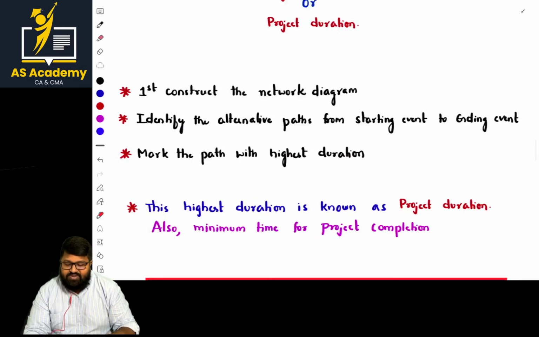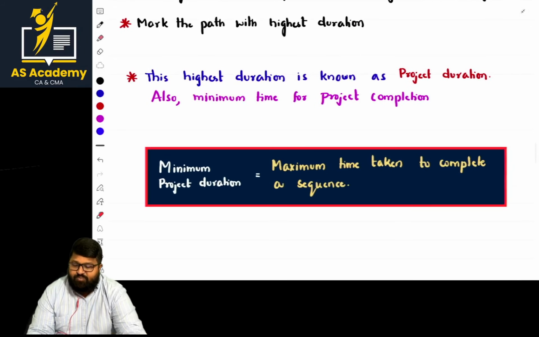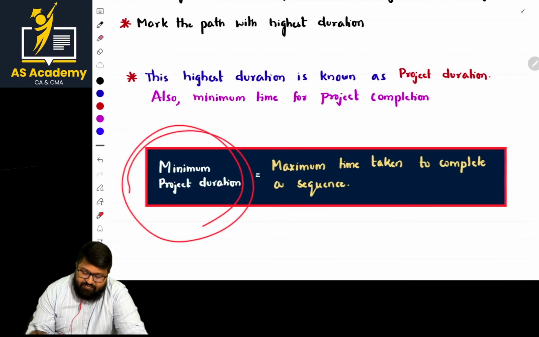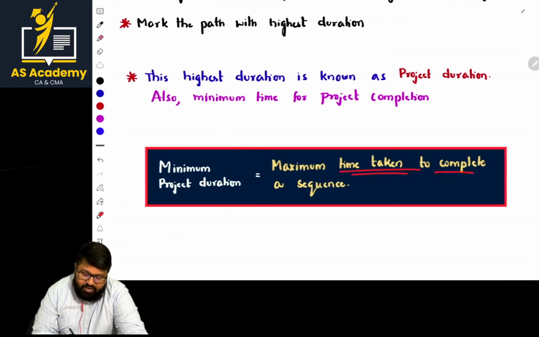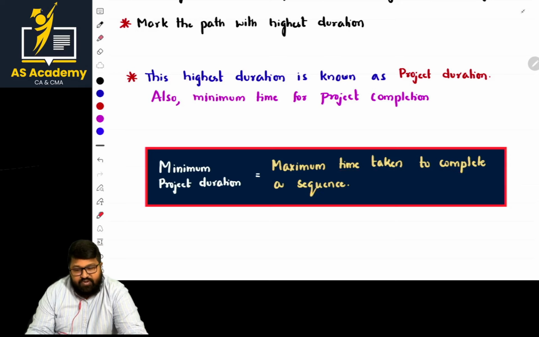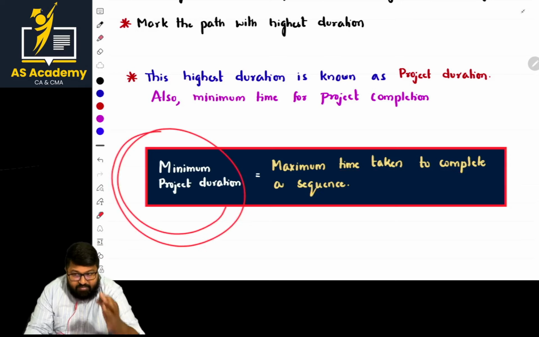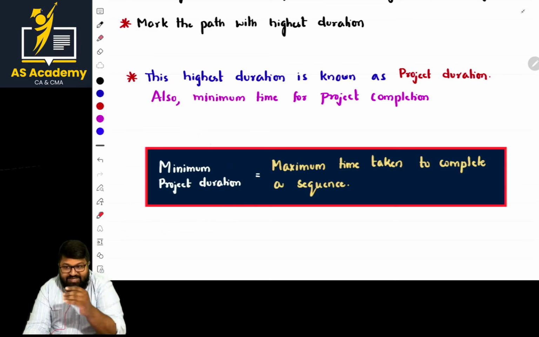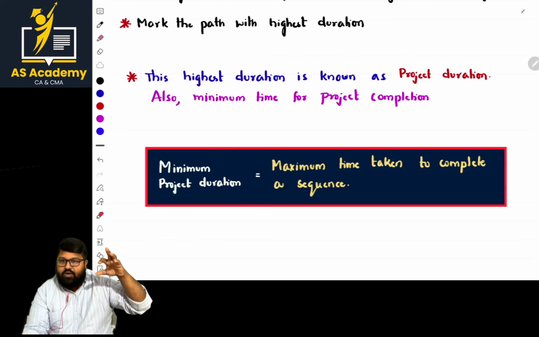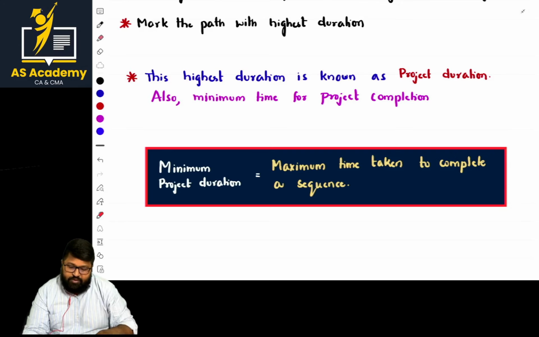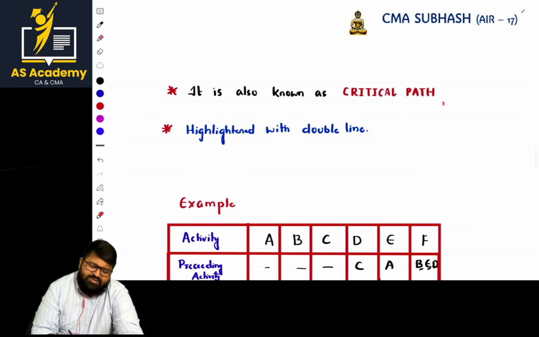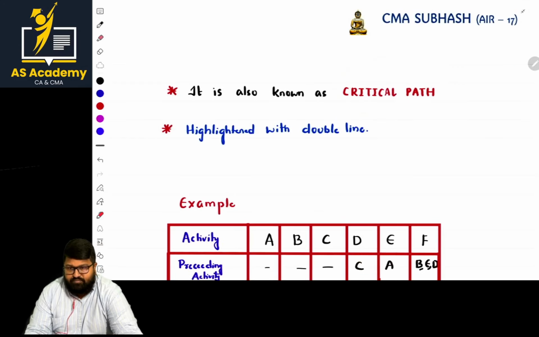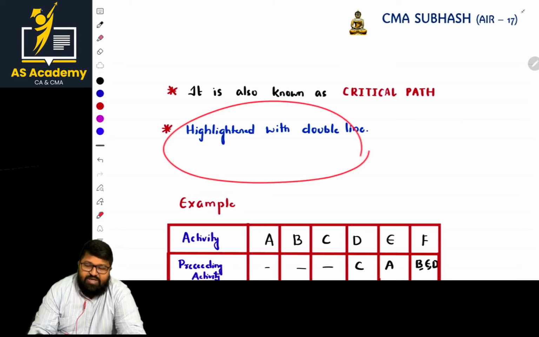When this part is done, what is the next point? Minimum duration is equal to maximum time to complete the sequence. The minimum time to complete the entire project is the maximum duration of the paths. It is also known as the critical path, and this is mentioned with a double line.